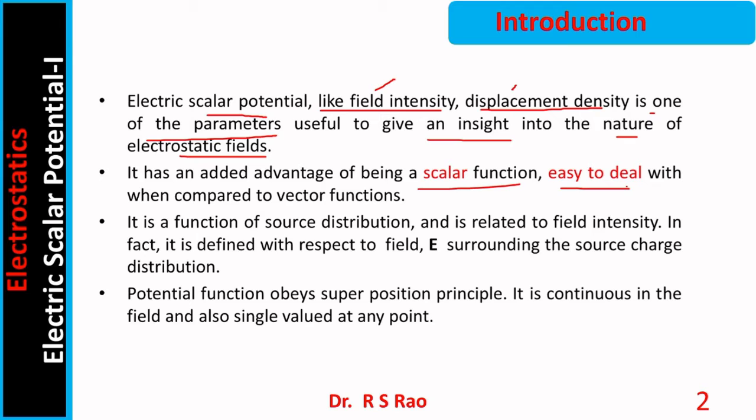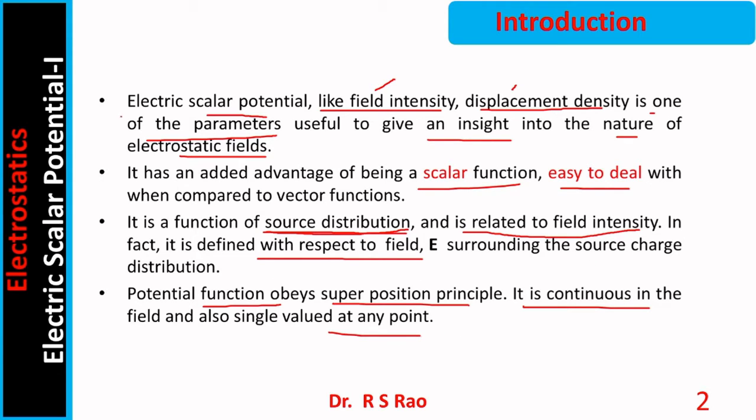It is a function of source distribution. What he says is, it depends upon shape and size of the source distribution. It is also related to field intensity. In fact, it is defined with respect to field intensity surrounding the source charge distribution. Potential function obeys superposition principle. It is continuous in the field and also single valued at any point.